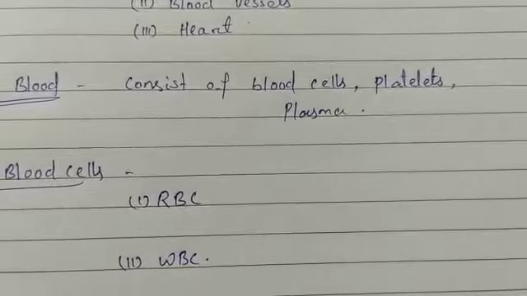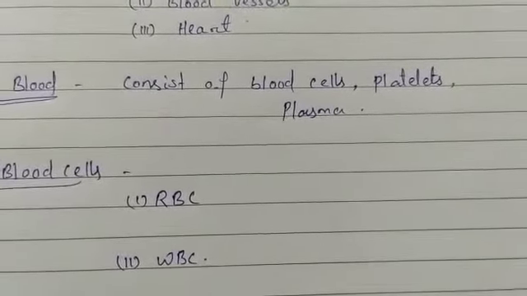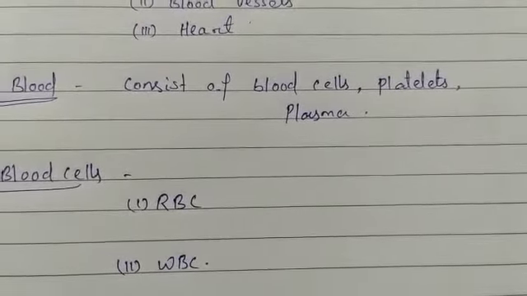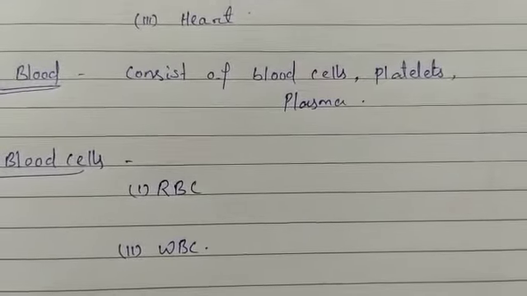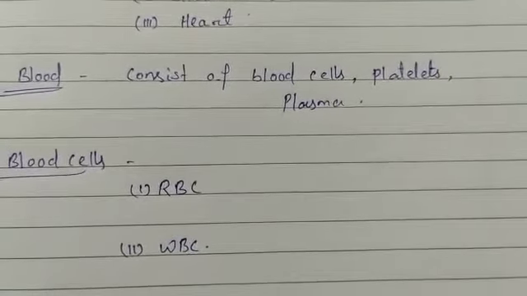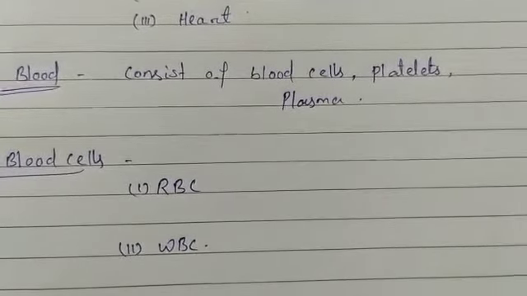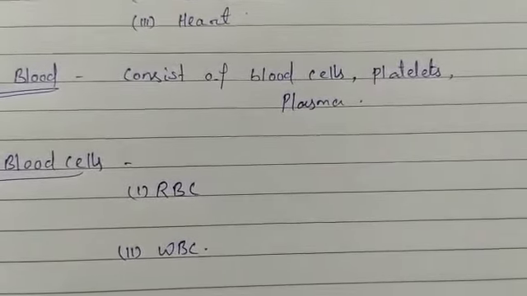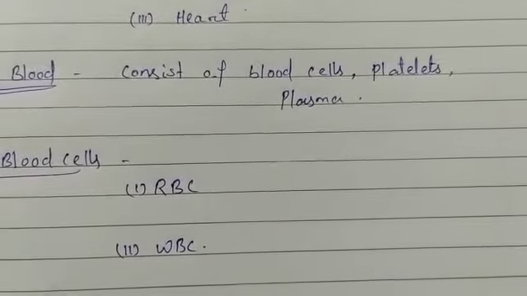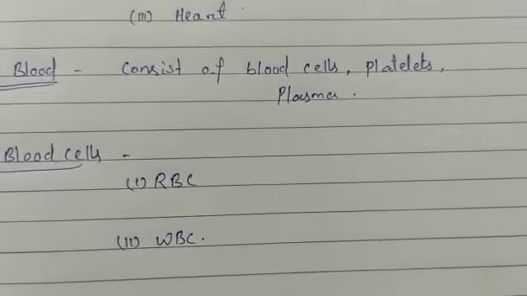They contain a pigment called hemoglobin. Because of the presence of hemoglobin, our blood is red in color, as the name red blood corpuscles also indicates.